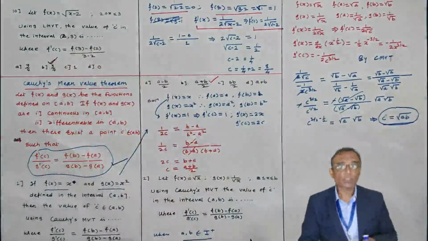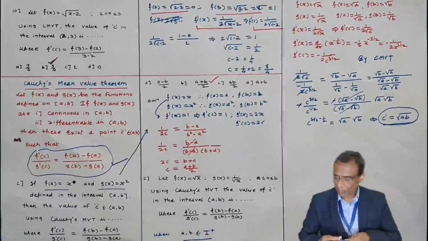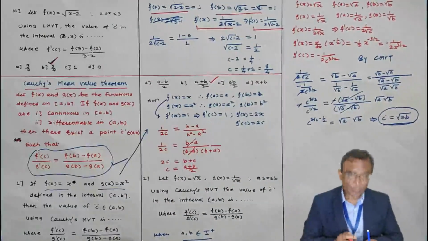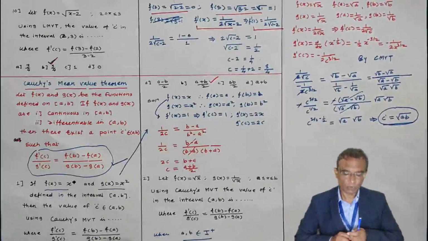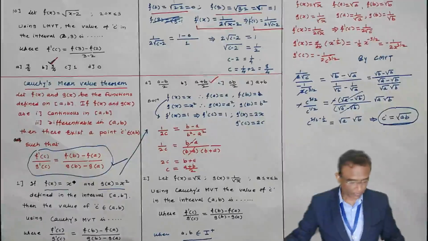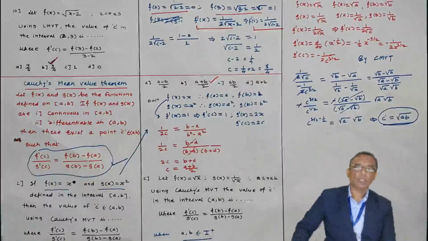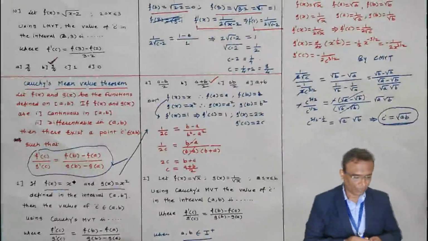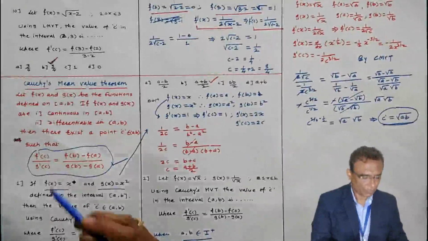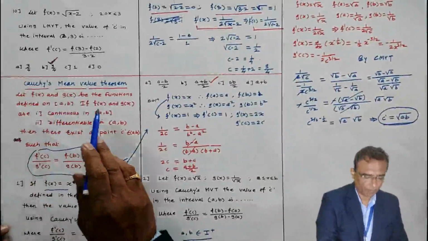Now coming to Cauchy's mean value theorem. From the examination point of view, this is less important, but the Cauchy's mean value theorem statement you have to prepare well. In Cauchy's mean value theorem, two functions are required, f(x) and g(x), defined on closed interval [a, b].